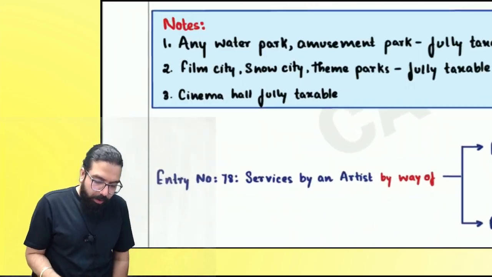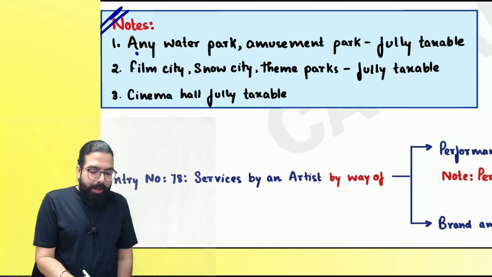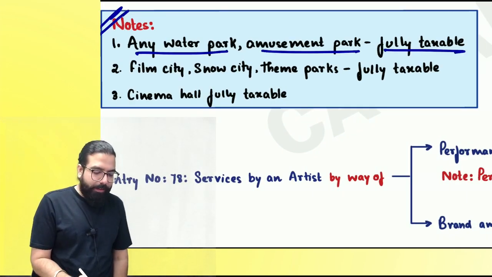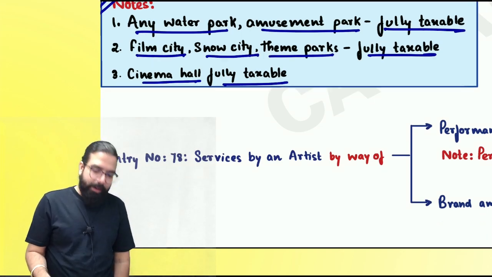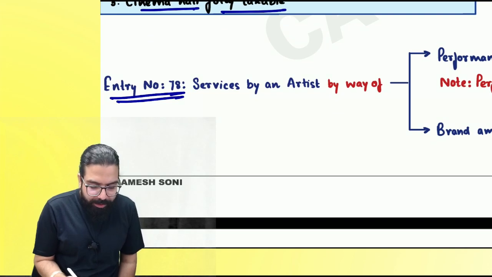Now, I've written some points over here. Any water park, amusement park, fully taxable. Film city, snow city, theme park, fully taxable. Cinema hall, fully taxable.